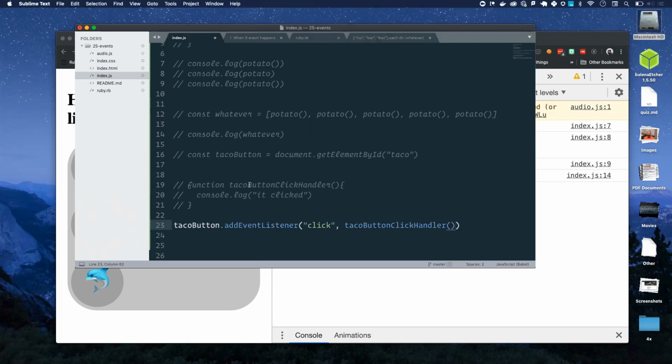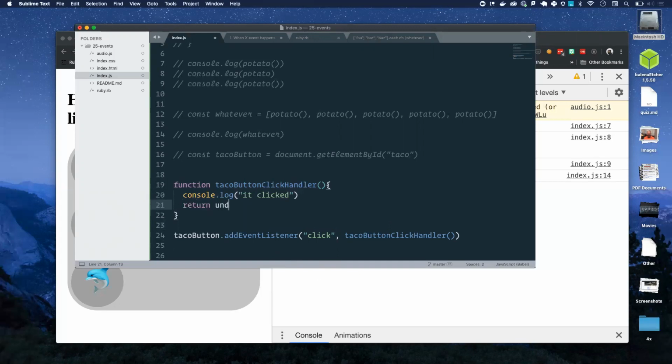For a couple of reasons. One, what is the return value of taco button click handler? Raise your hand, please, if you know. Yeah, go ahead. You might think so, but actually no. It's something different. Tony. Undefined. Why is it undefined? I didn't do return undefined here. I could, but I didn't. Because console log only prints and return is an actual value. Yeah, console log actually doesn't return anything.